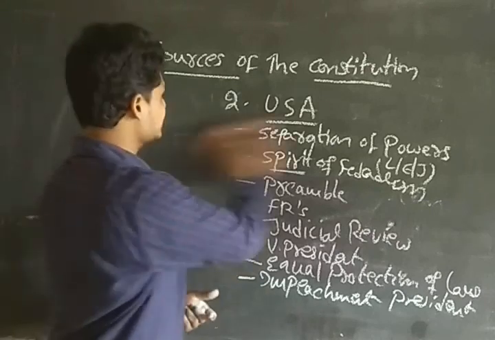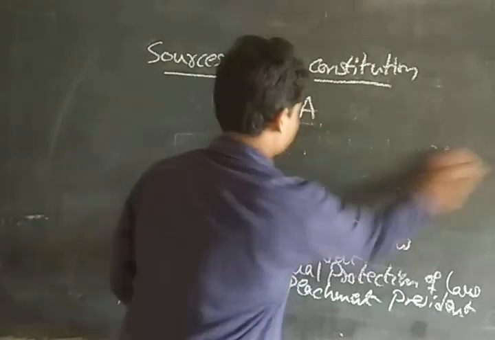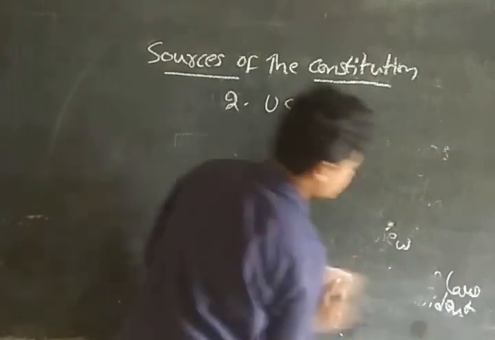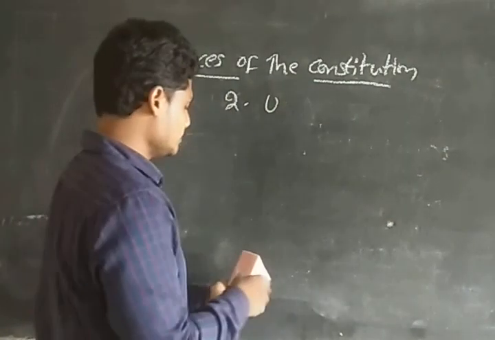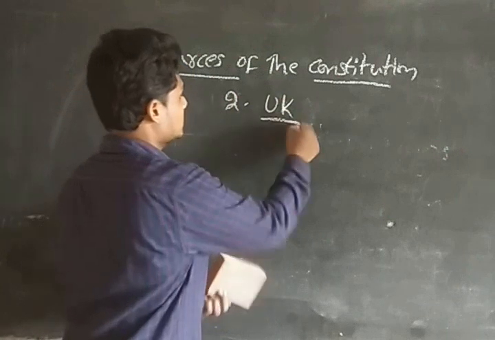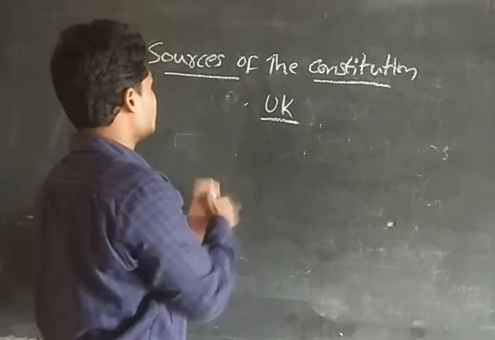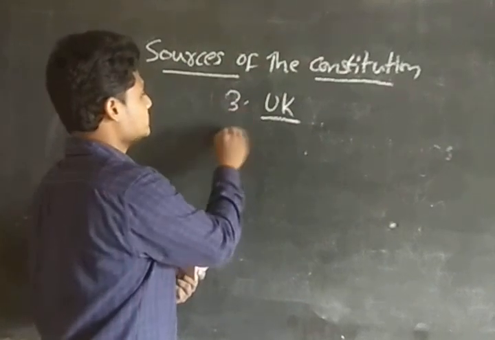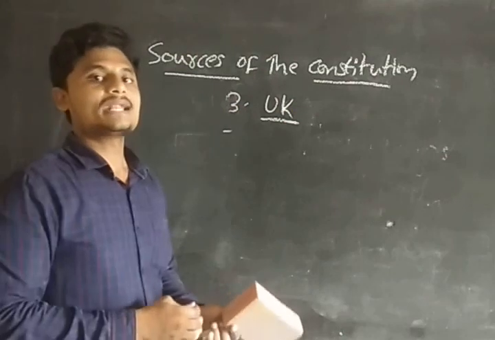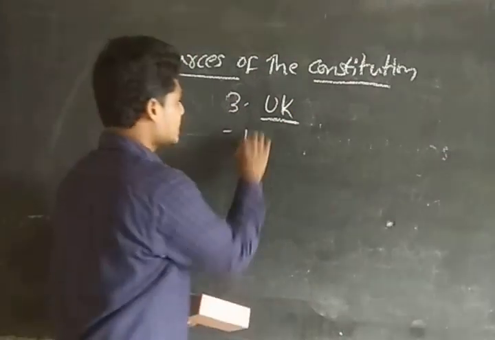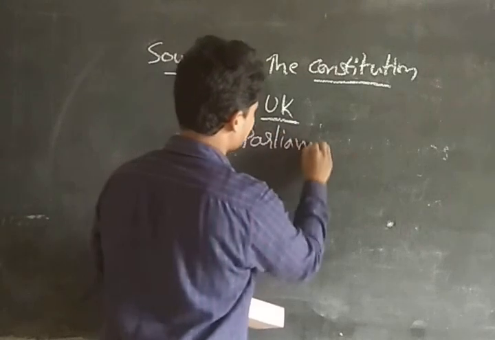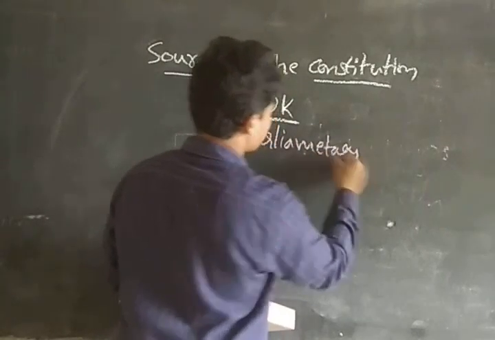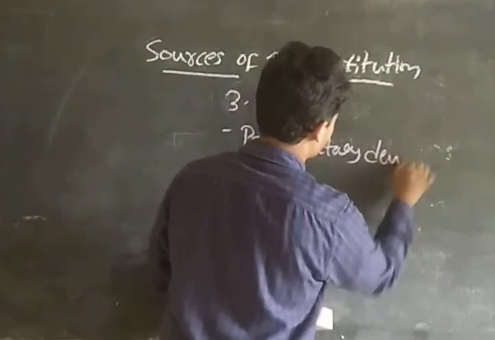So I move my discussion to the other countries. That is the UK, the United Kingdom. If you see the UK, what are the provisions that were taken from the UK? The first one is parliamentary democracy. So what do you mean by parliamentary democracy?